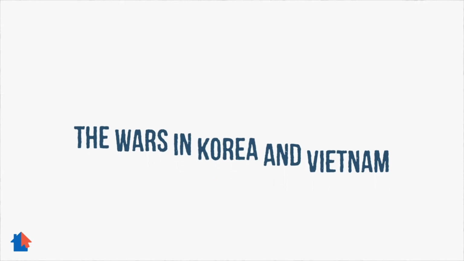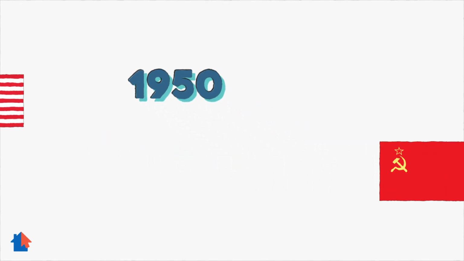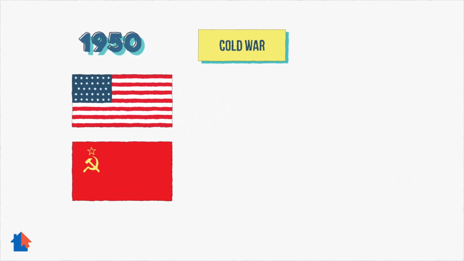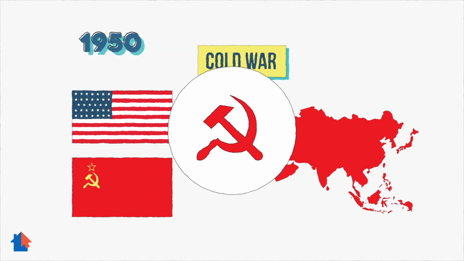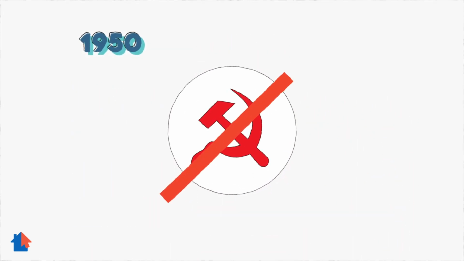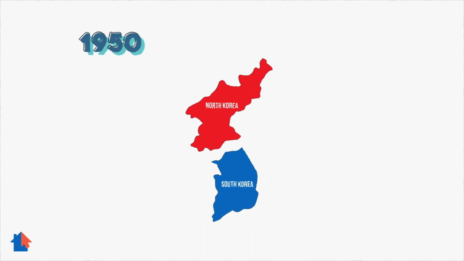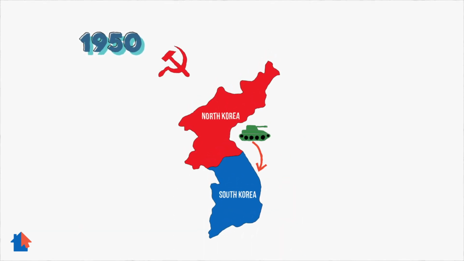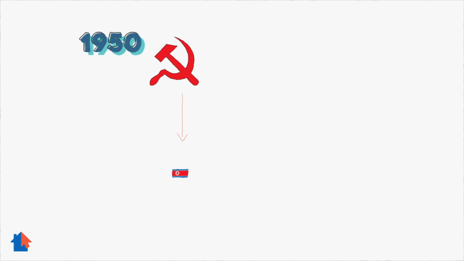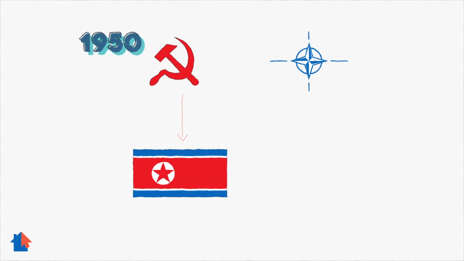The wars in Korea and Vietnam. The United States and the Soviet Union took the Cold War to Asia. America wanted to stop the growth of communism there. In 1950, a conflict began in the divided country of Korea when the communist North invaded the South. The Soviets supported North Korea and NATO sent forces to defend South Korea.